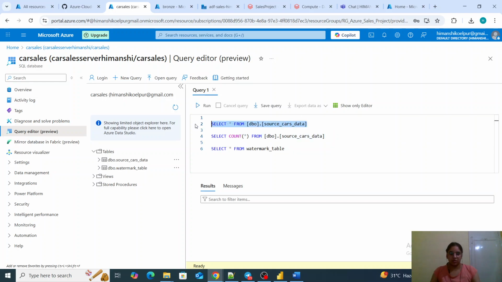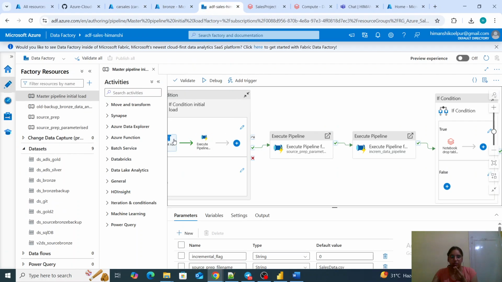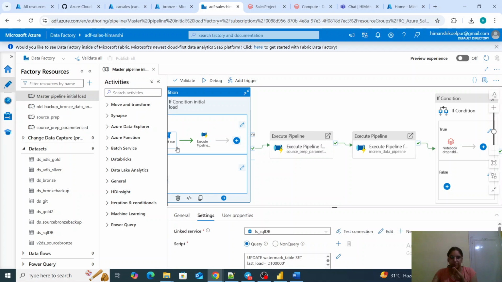It already has data because I have tested it, but it will truncate this data. When it is running for the first time, the script which I had shown over here does two things.